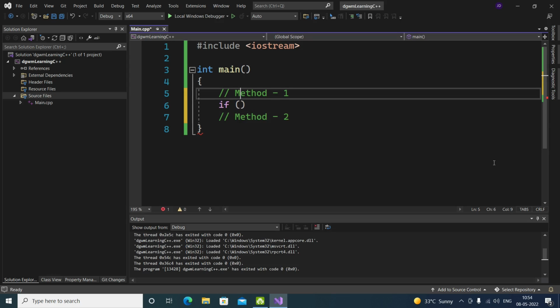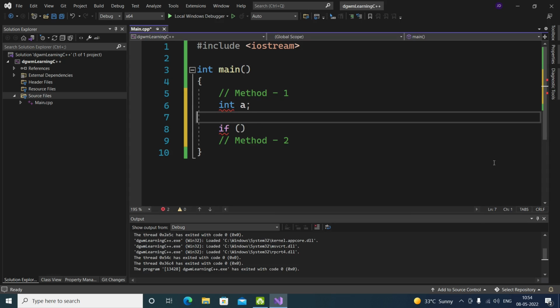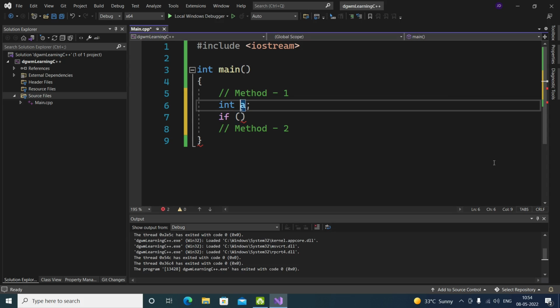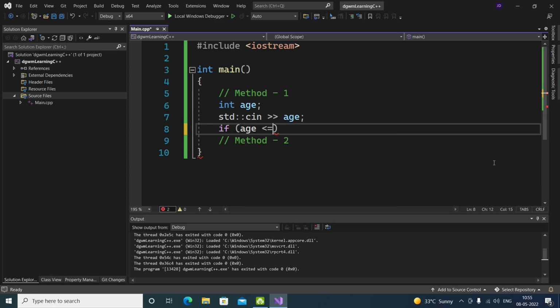There is an integer age, something like that. We can just take an input for age: cin >> age.